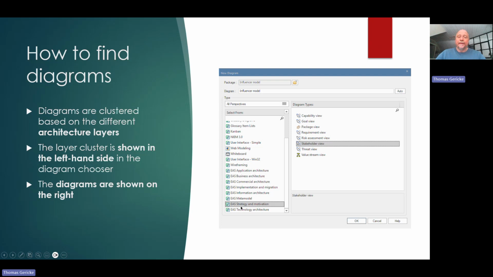In this example, we have the strategy and motivation architecture layer selected, and then we have this set of diagrams or views viewable or selectable. In this particular example, we have the stakeholder view selected. So we can always find the relevant diagrams to each layer by clicking here on the left side.